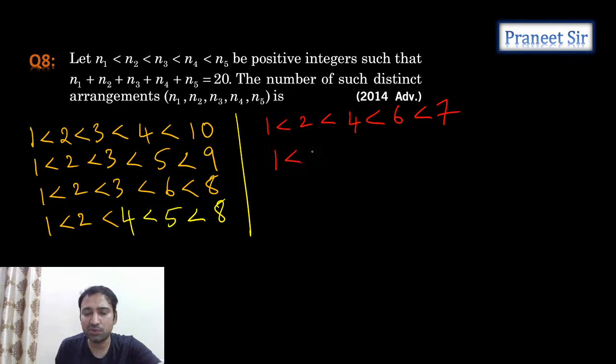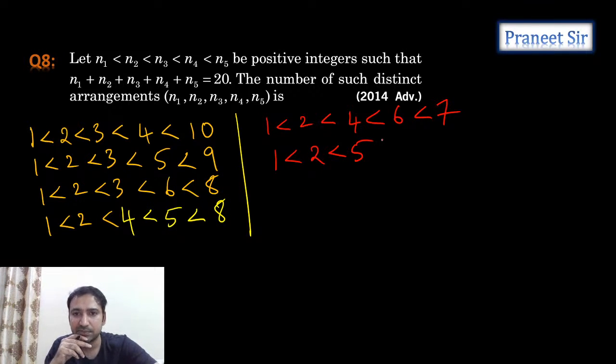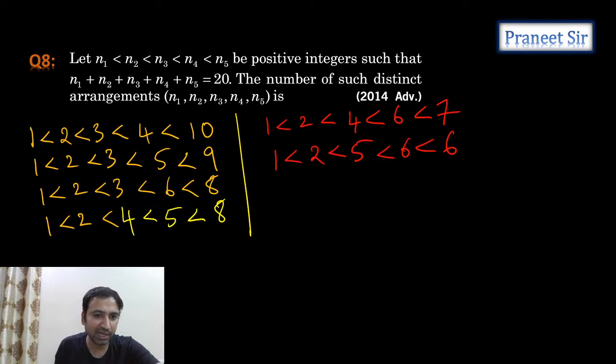So after 1 to 4, can we take 1 to 5? Can we make 1 to 5? 1 to 5 is how much? 8. Remaining, how many numbers can we take? Less than 6, less than 6. No, not possible, guys. 6 less than 6 is not possible. So no chance for this. 1 to 5, no chance, guys. Let's remove 1 to 5 then. 1 to 5 is not possible. 1 to 6 also not possible.